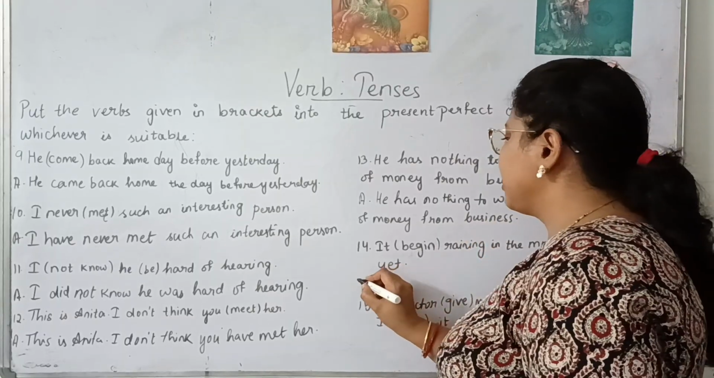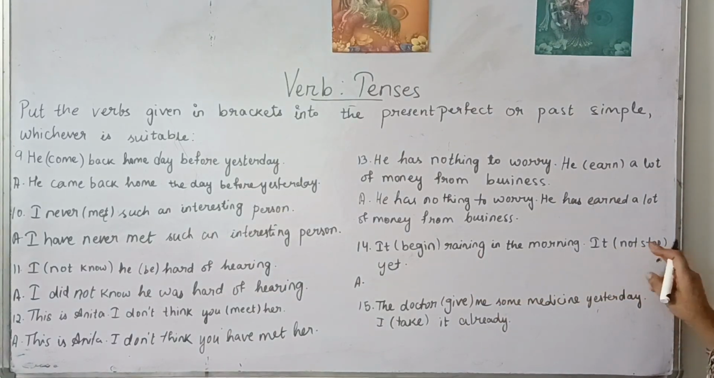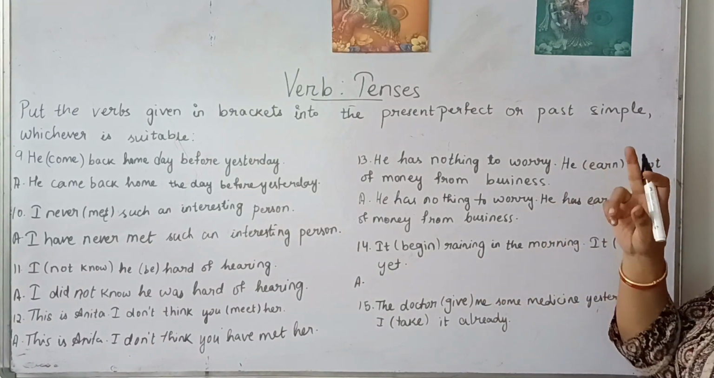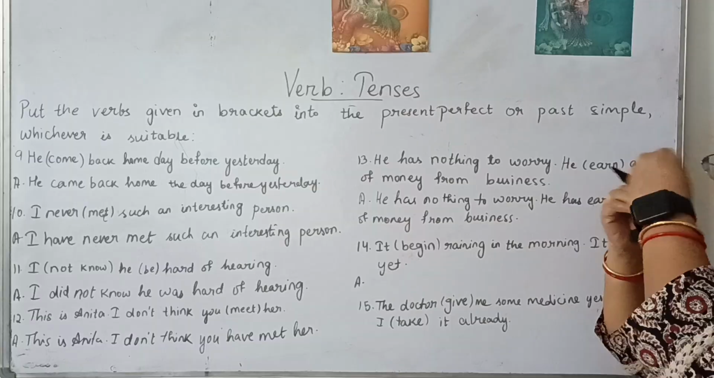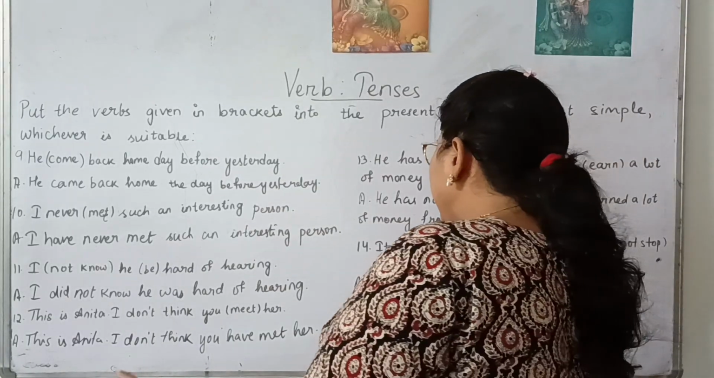Clear? Next, number 14. It began raining in the morning. It has not stopped yet. Something happened in the past. So this is a past action because of raining. It has started in the past time. So here we will use simple past.